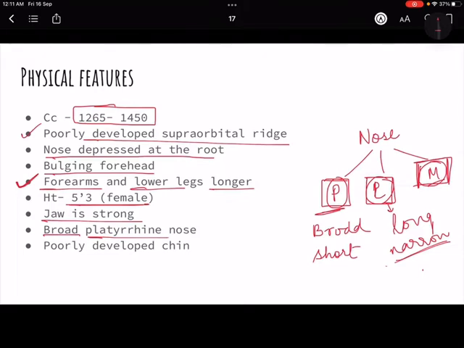So they had broad noses, platyrrhine, which is a classic Negroid type nose. Obviously all their characteristics closely resemble Negroid, so obviously the nose will also resemble that way only. And poorly developed chin, so the chin was not developed very properly. So you can see the physical features from here, right?